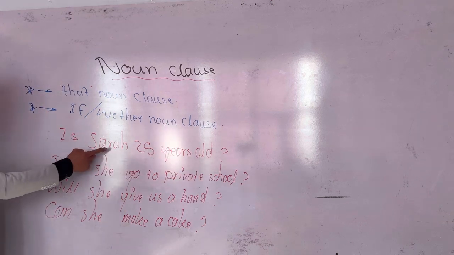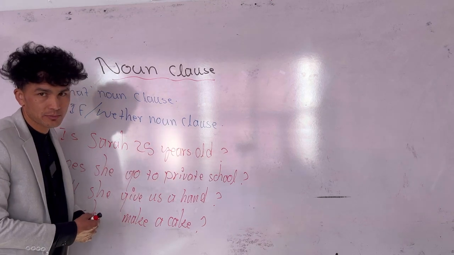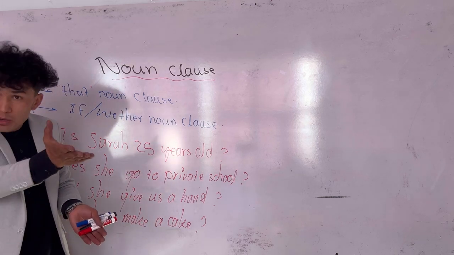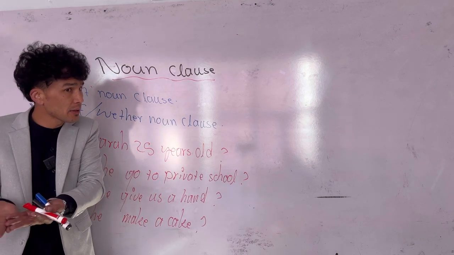For example, is Sarah 25 years old? You do require some certain verbs here. For example, whether you do know or not. You have some idea about it or no.